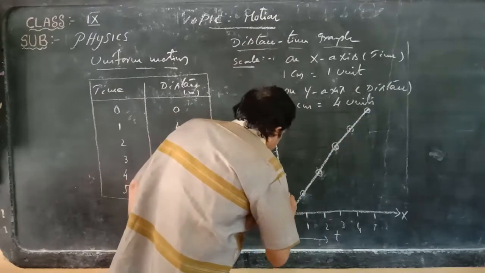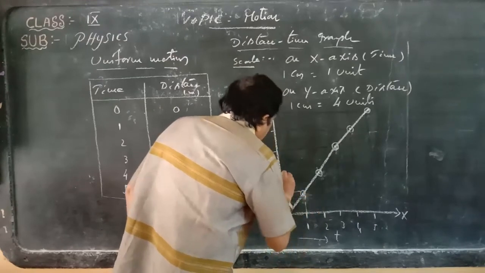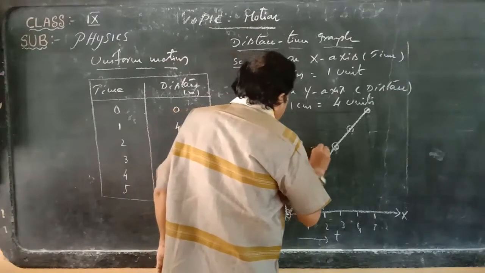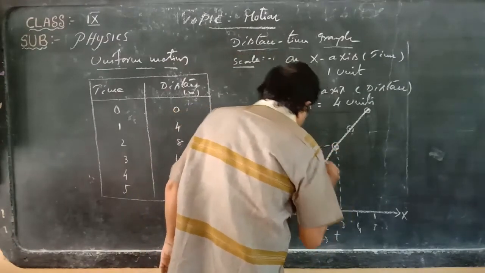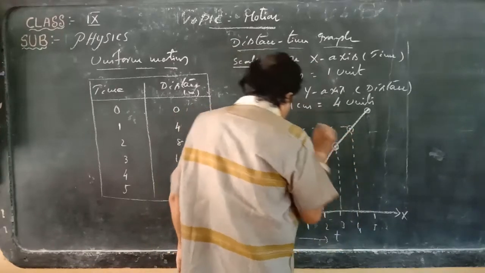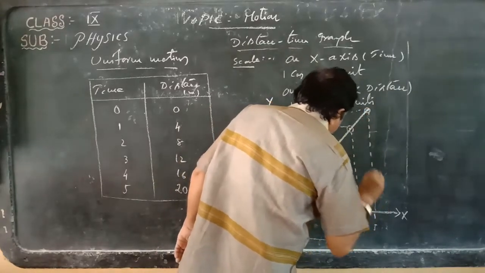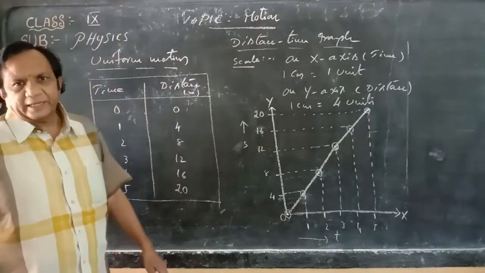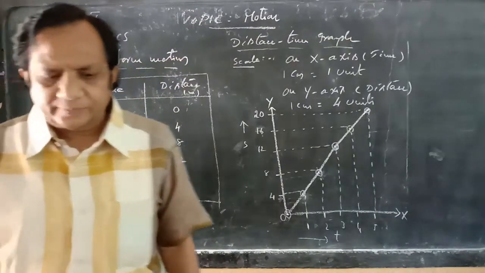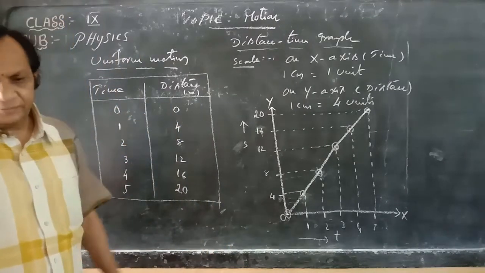Here equal distances are covered in equal intervals of time. Equal distances traveled by the body in equal intervals of time is called uniform motion. So for plotting the graph, you get a straight line passing through the origin. This is about the graph drawn for uniform motion.